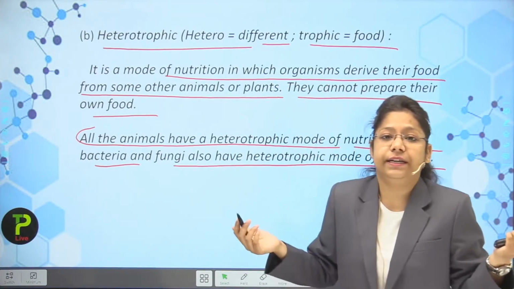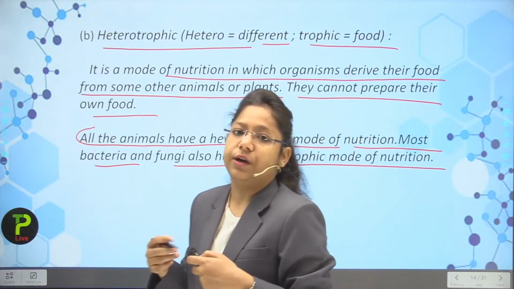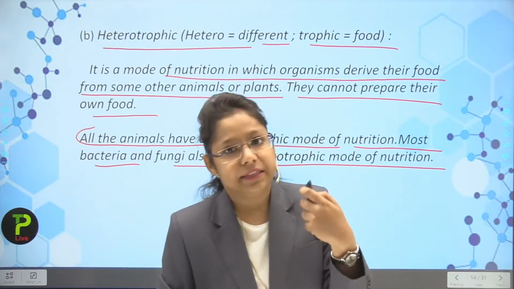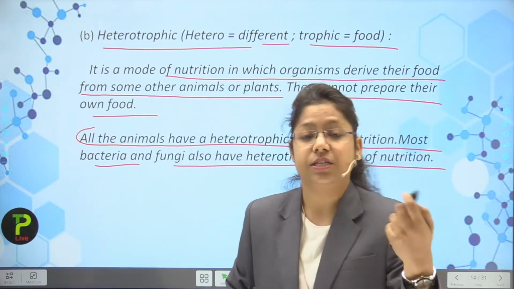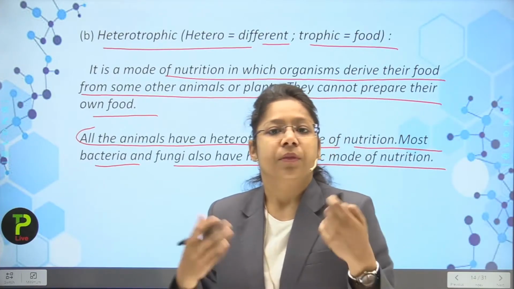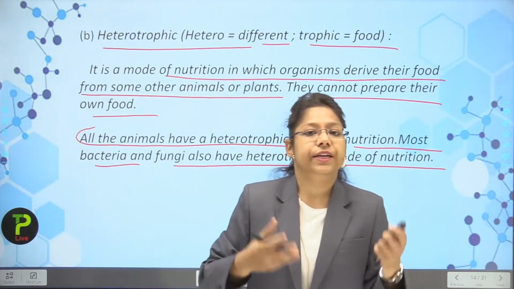Actually, we do not contain chlorophyll and animals also do not contain chlorophyll. But if we talk about some bacteria and fungi, they also do not contain chlorophyll. So they just live on the symbiotic relationship, which we are going to discuss further. So we are living, but we are dependent.